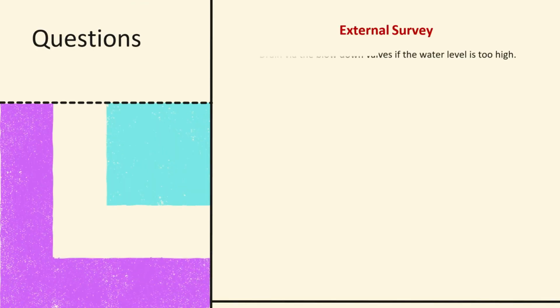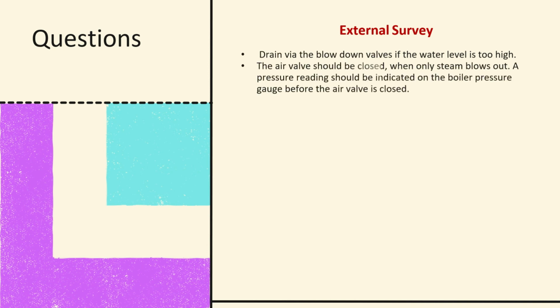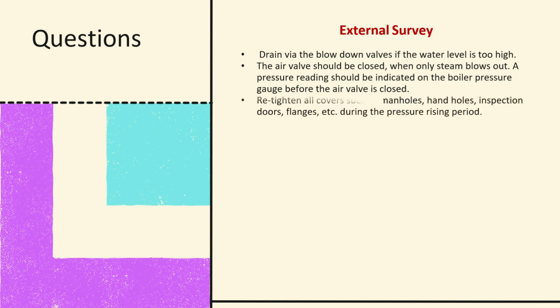Drain via the blow down valves if the water level is too high. The air valve should be closed when only steam blows out. A pressure reading should be indicated on the boiler pressure gauge before the air vent valve is closed. Retighten all covers such as manhole, handholes, inspection door, flanges, etc. during the pressure rising period. If required, check all flange joints on the plant.